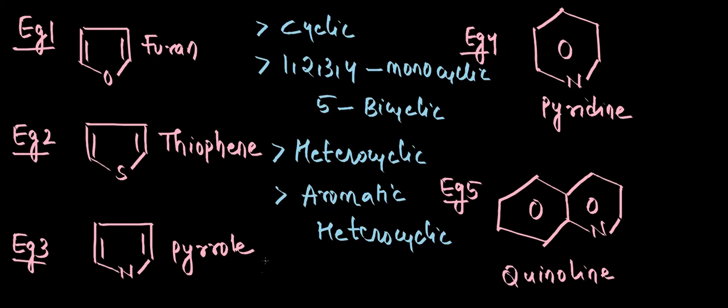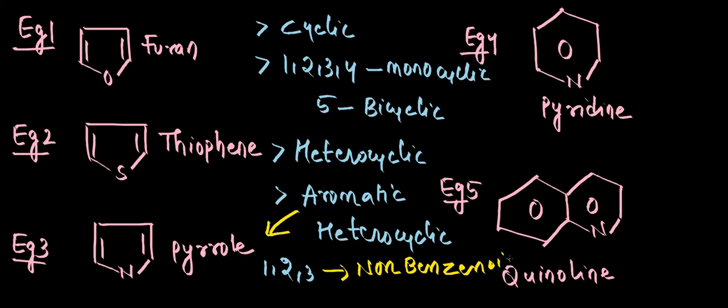If you take 1, 2, 3, this is a sub classification under the last point. 1, 2, 3 are non-benzenoid aromatic heterocyclic. If you take 4 and 5, they represent benzene kind of structure, so they are benzenoid aromatic heterocyclic. So this is all about classification of cyclic compounds.